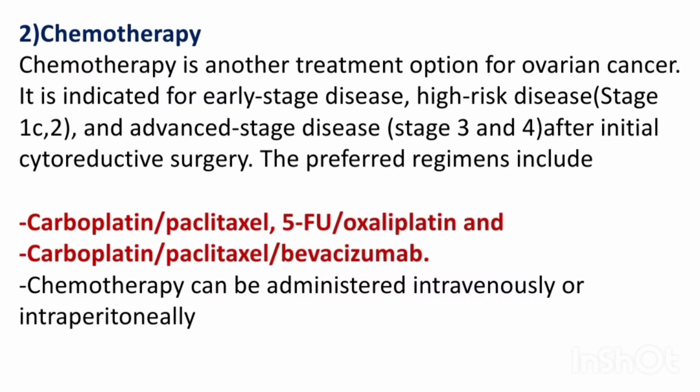Chemotherapy is the second option, usually indicated for early stage disease, high risk disease, for example, patients in stage 1C and 2, advanced stage disease, for example, patients in stage 3 and 4. Mode of administration is either intravenous or intraperitoneal. The preferred regimens include carboplatin, paclitaxel, 5-fluorouracil, oxaliplatin, and carboplatin, paclitaxel, bevacizumab.